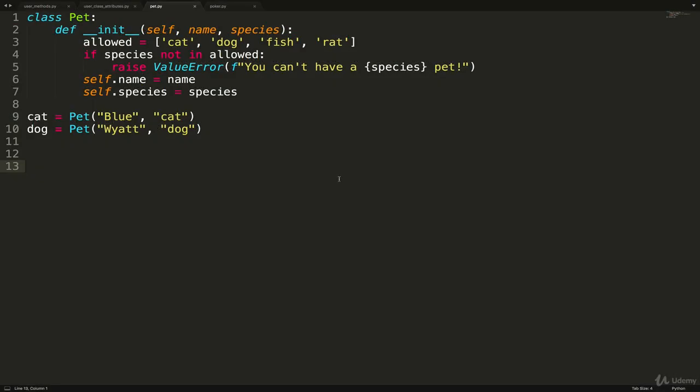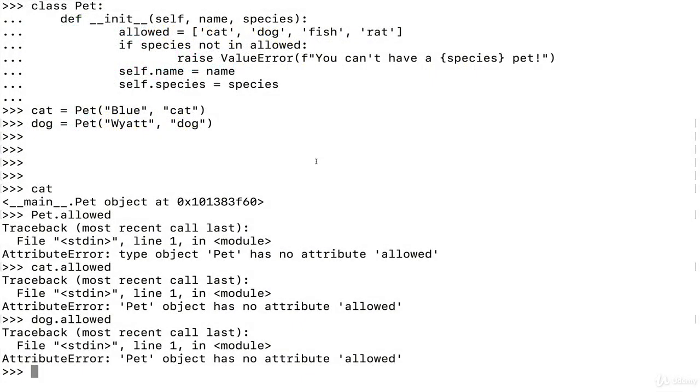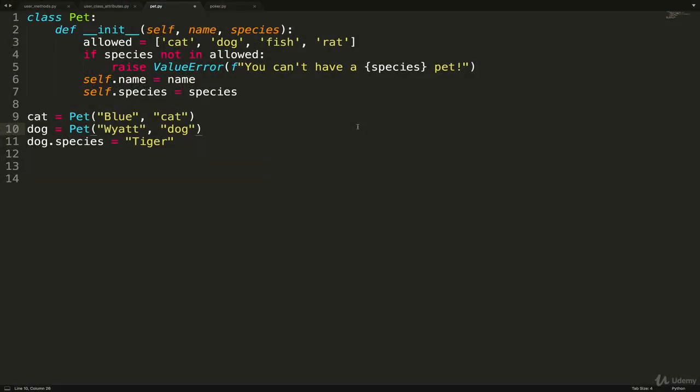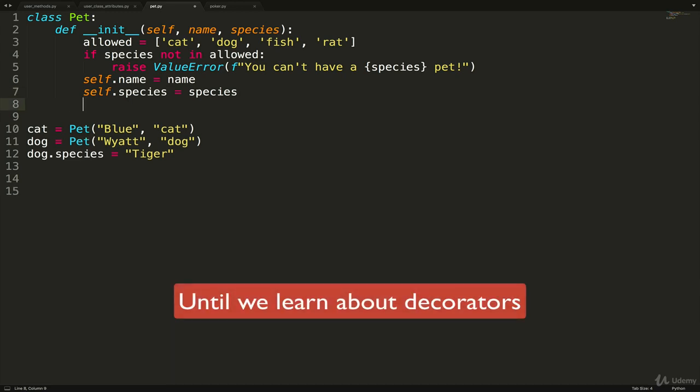However, let's say that I wanted to also prevent a user from changing dog.species manually, because right now there's nothing stopping someone from doing dog.species equals tiger and just overriding the species property after we initialize. As you can see here, I have dog, I could do dog.species equals whatever I want. Tiger, no problem.